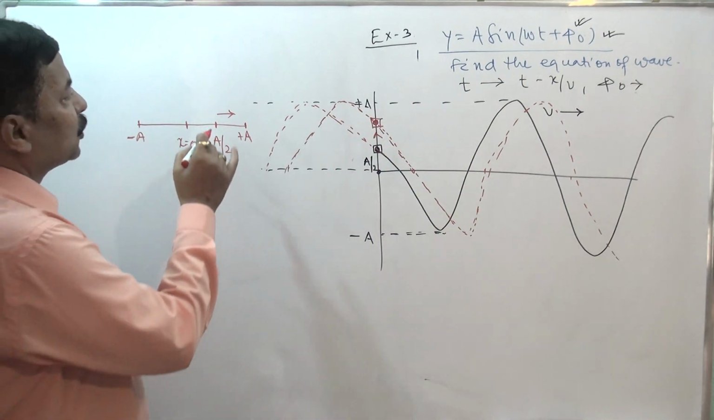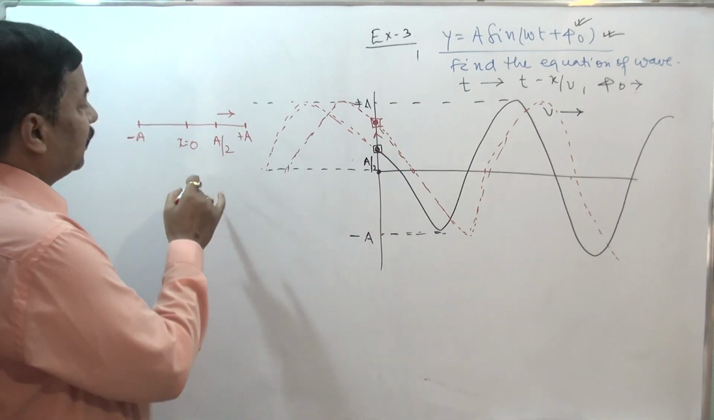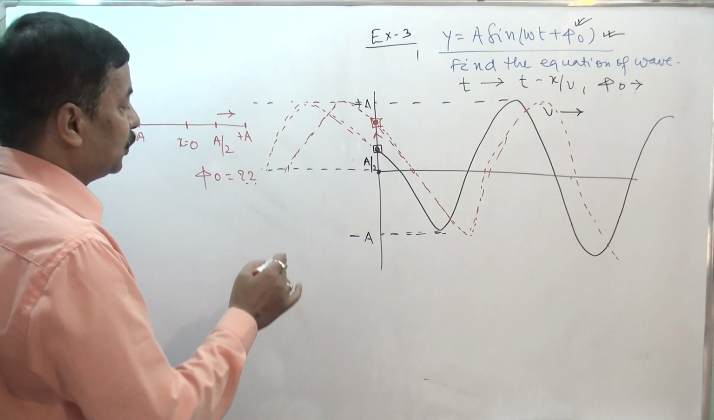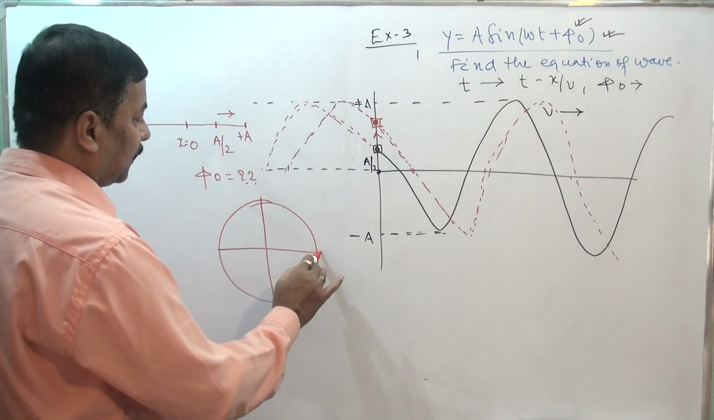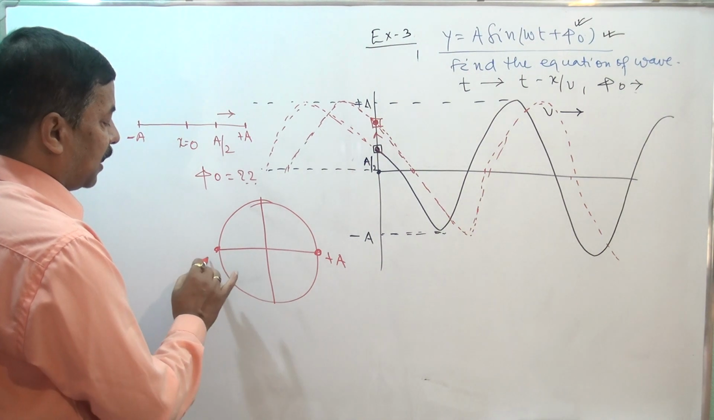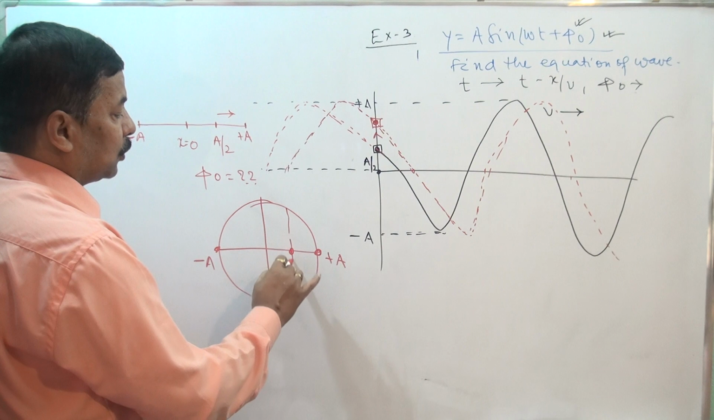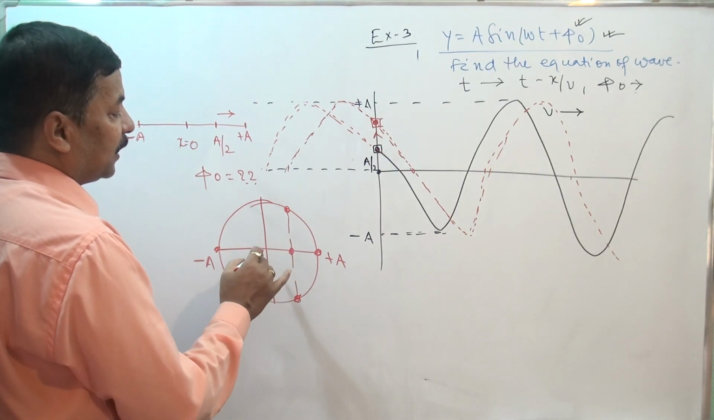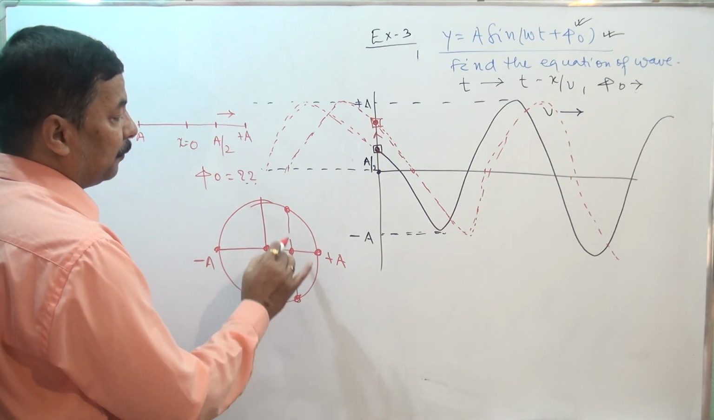When it is moving towards plus a, what will be the phasor? We will have to find phi naught. So phi naught I will find, as I have discussed with you in the last wave class. This is your plus a. This is your minus a. We are starting from here. Here it is a by 2. So 2 positions are there. Here x equals 0. This is a by 2.